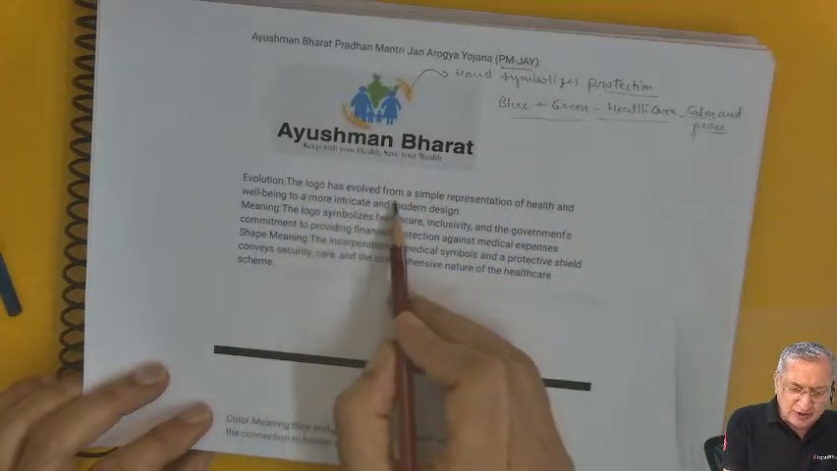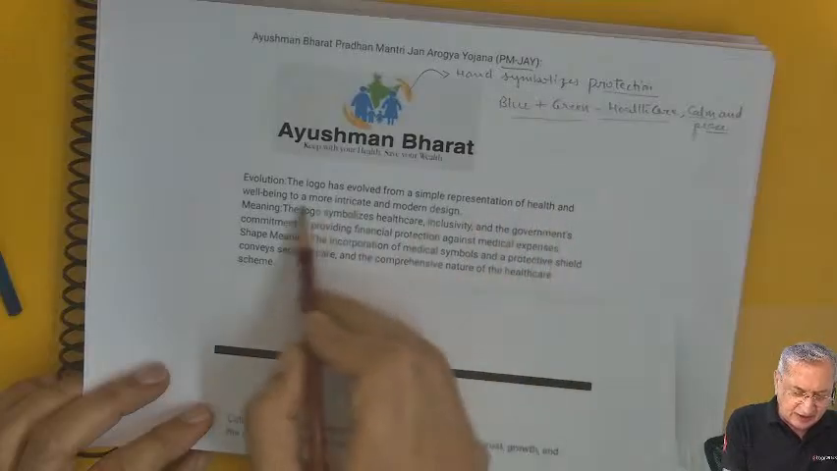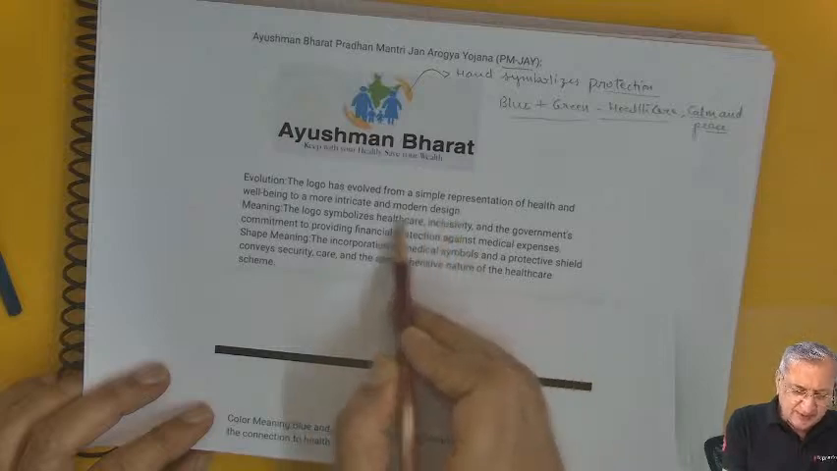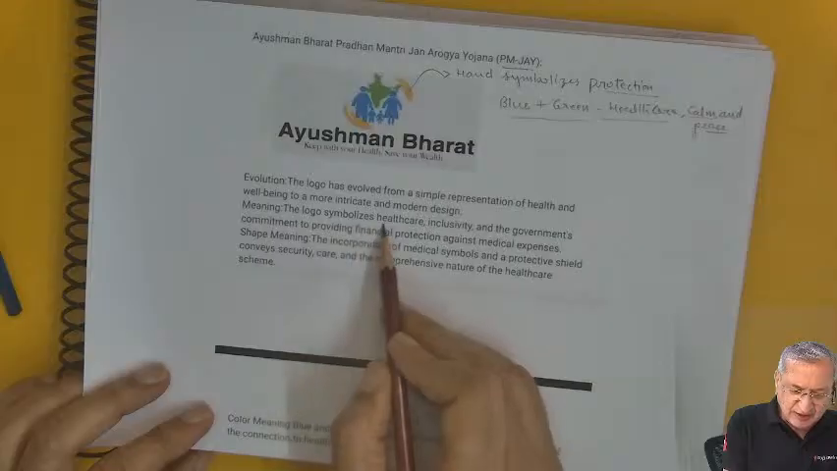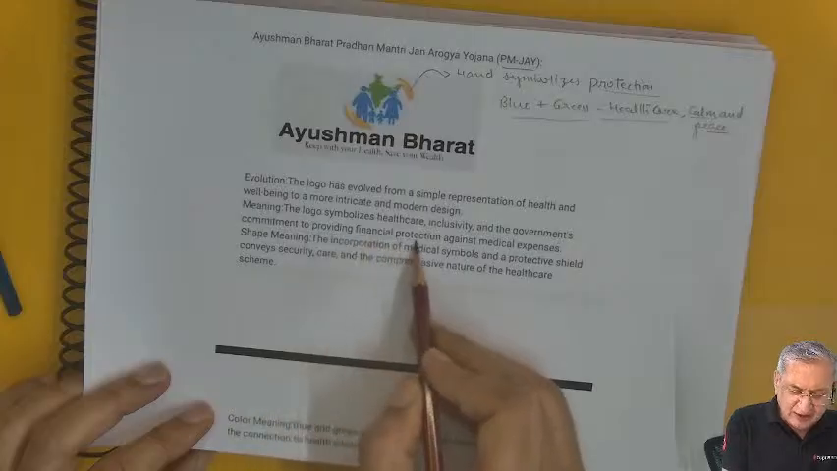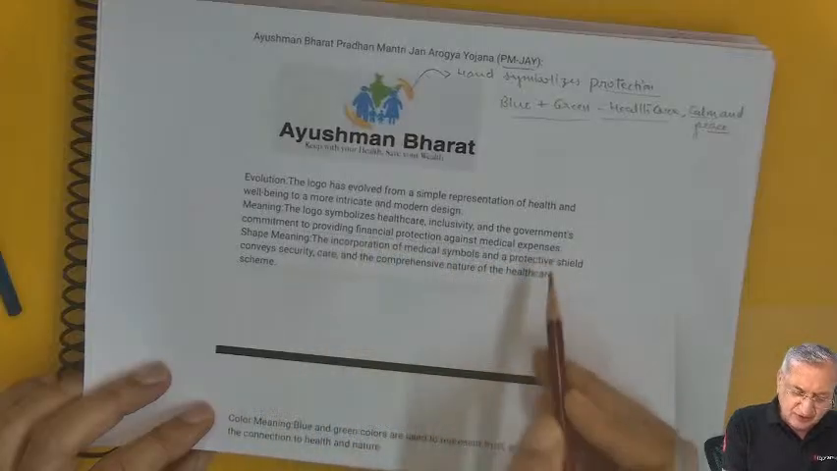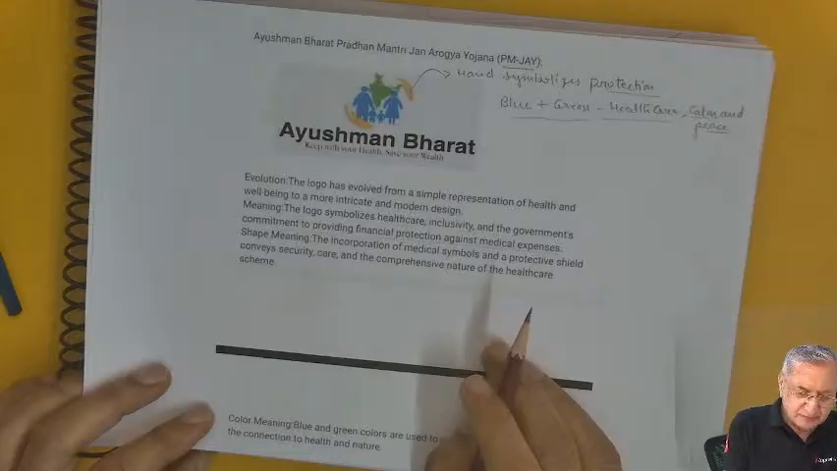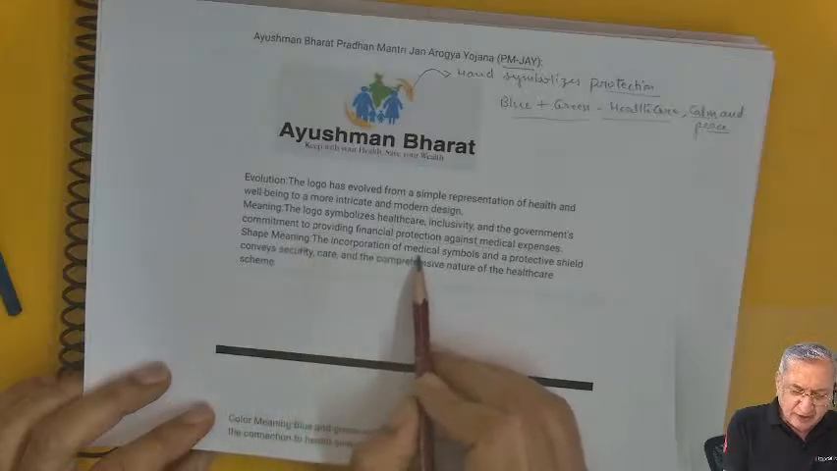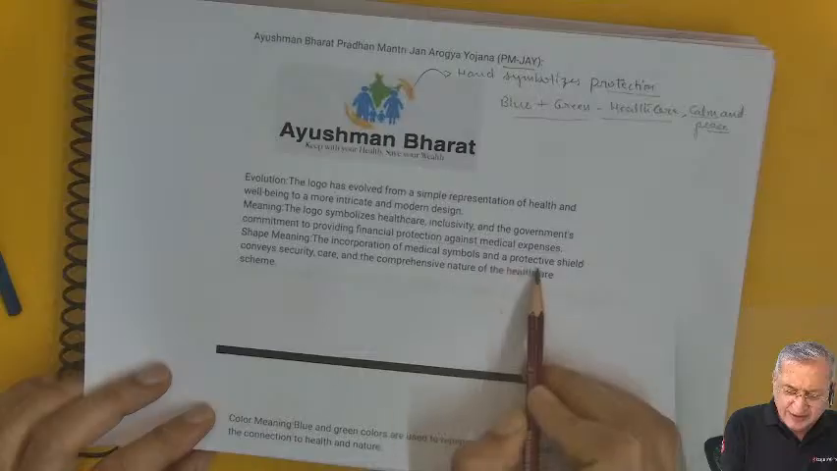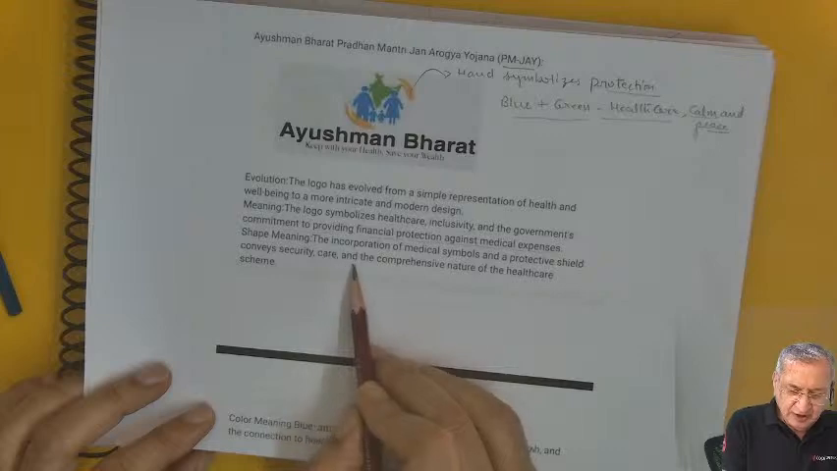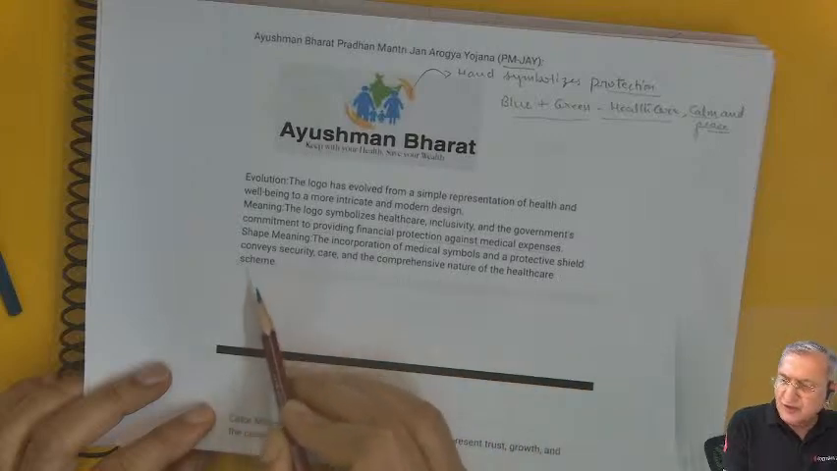So, evolution, the logo has evolved from a simple representation of health and well being to a more integrated and more modern design. Meaning of the logo symbolizes healthcare, inclusivity, and the government's commitment to providing financial protection against the medical expenses. The shape, meaning the incorporation of medical symbols and the protective shield, conveys security, care, and comprehensive nature of the healthcare scheme.